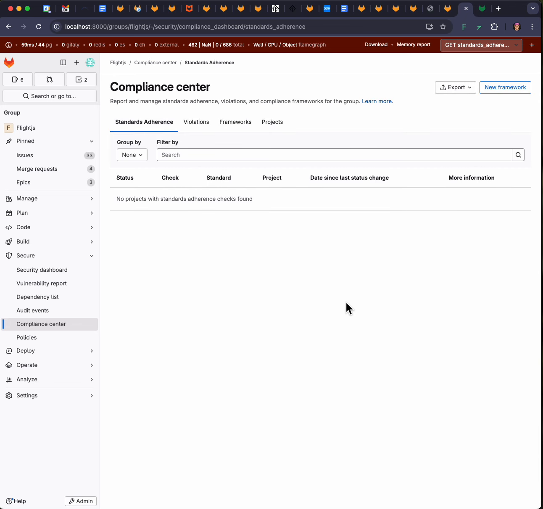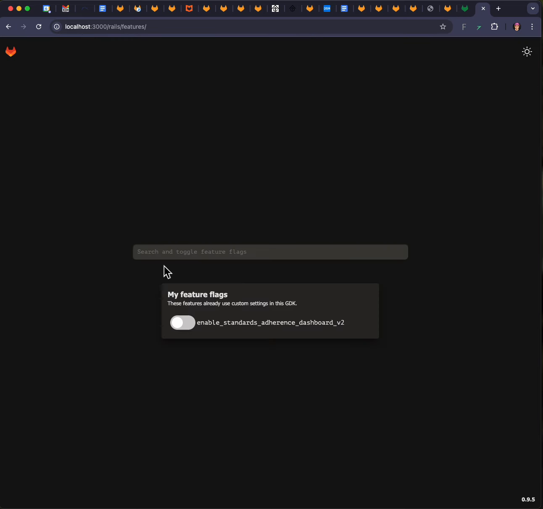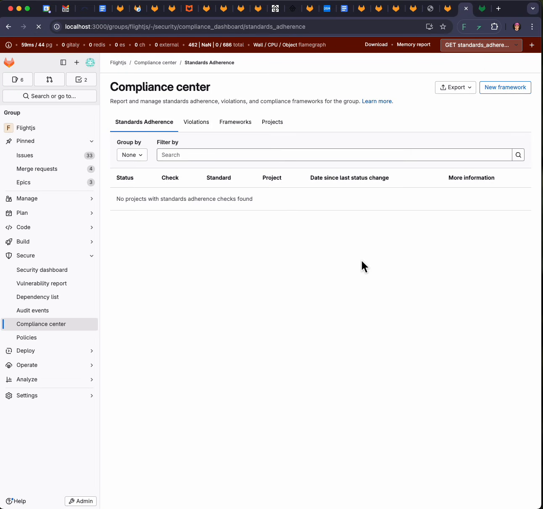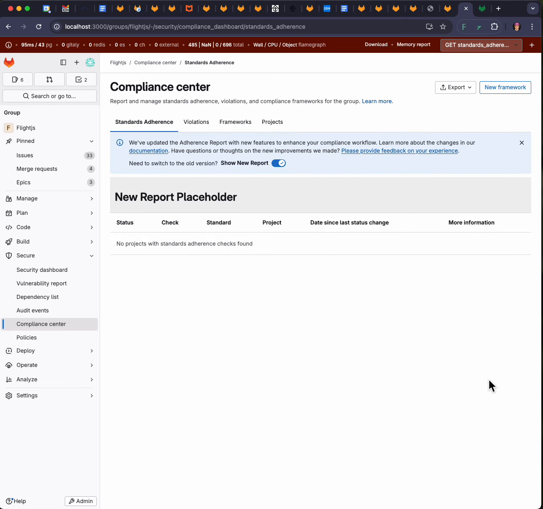So here we go. We've got our compliance center here and the standard adherence checks dashboard. We are going to go in Rails features and enable standards adherence dashboard v2 feature flag, which will mean this now launches like this. We've recently added a banner, and now we are adding a toggle to switch between versions.